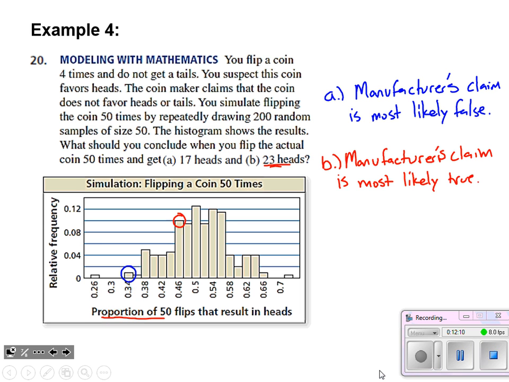All right, so flipping a coin 4 times and not getting a tails, that's not necessarily that bizarre of an outcome, but when we extrapolate that and do a full-scale simulation and do 50 coin flips, then we can make a better claim as to whether or not that coin does favor tails or not. Very cool, kind of tie it all together problem, but again, it's just reading a graph is all that we're doing mathematically here. Believe it or not, that's all we have for section 11.2.